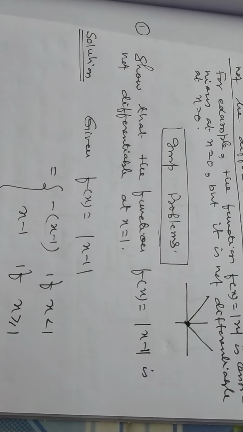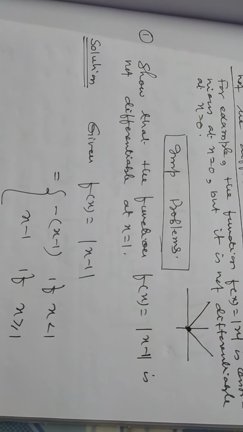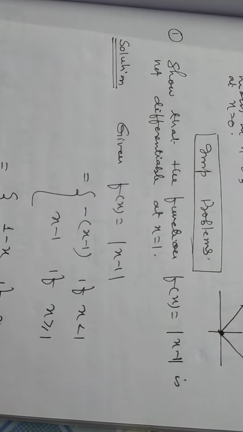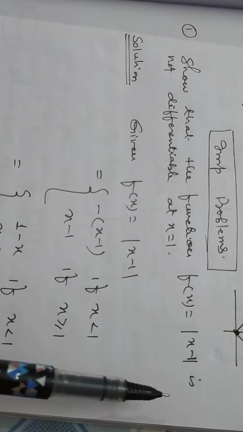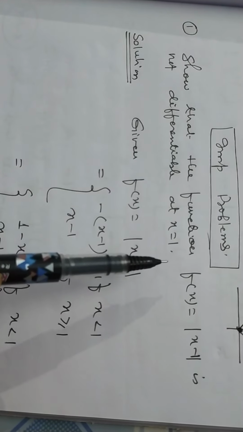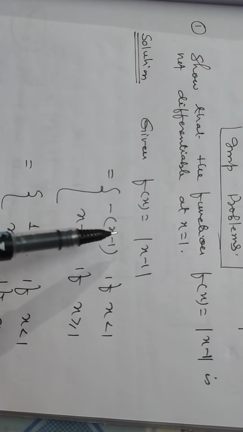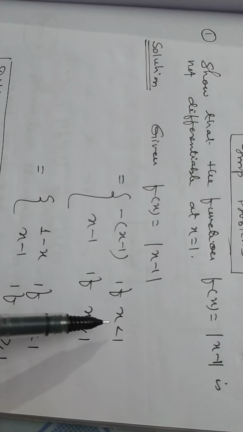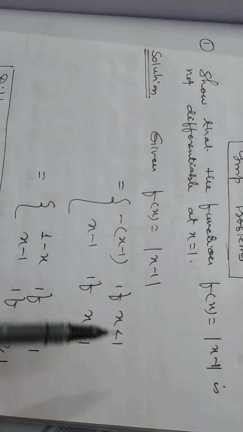Now, I will apply the concept in solving some important problems. I want to discuss problem number 1: show that the function f(x) equal to mod x minus 1 is not differentiable at x equal to 1. My dear students, we know what the modulus function, the absolute value function, is. If x is less than 1, then it will be minus (x minus 1).